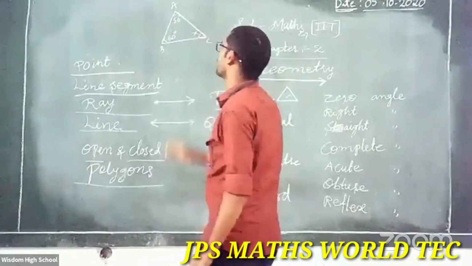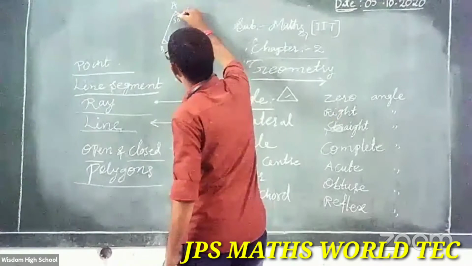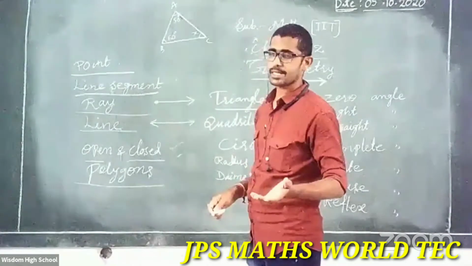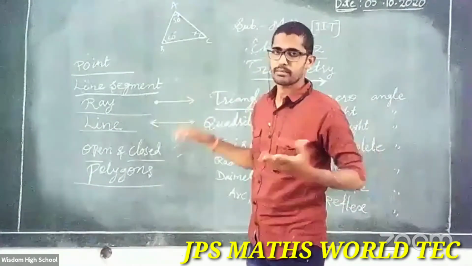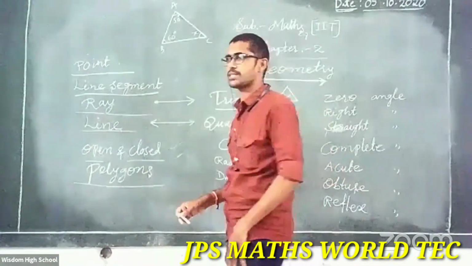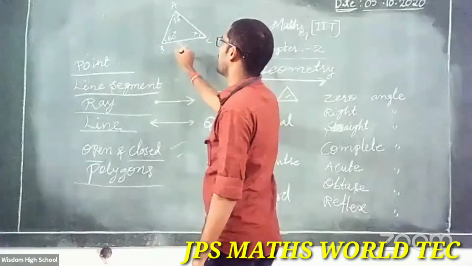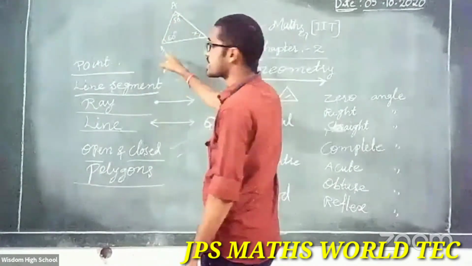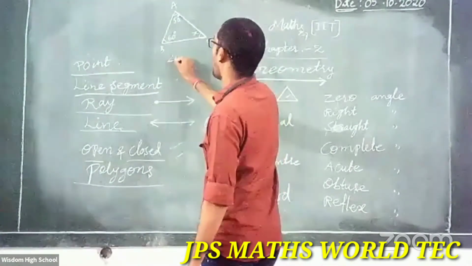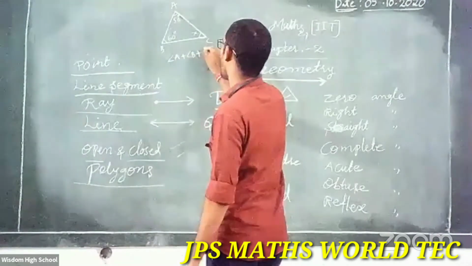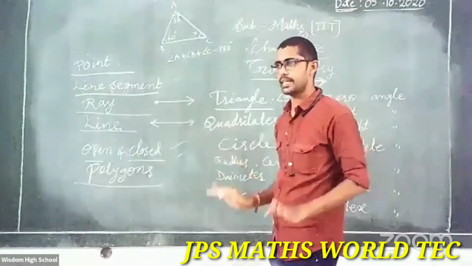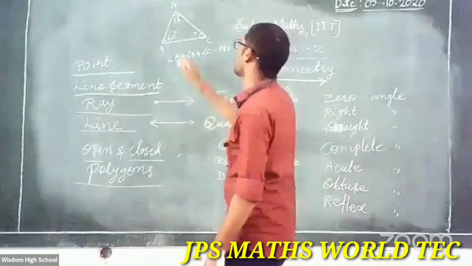Here X. So angle A is 50 degrees, angle B is 60 degrees, and angle C is X. So find X. That is no problem. It is so simple. The sum of the angles of a triangle is 180 degrees. Then go to that formula: angle A plus angle B plus angle C is equal to 180 degrees. Then you will know the remaining one.